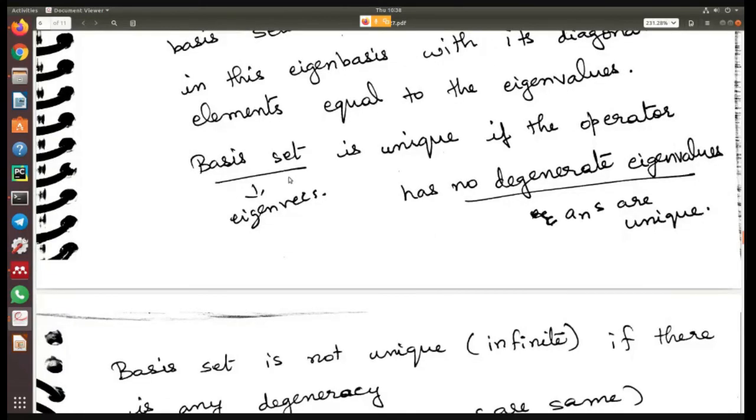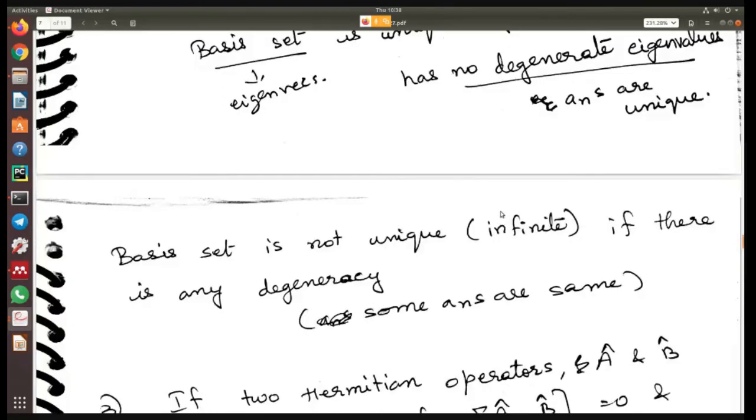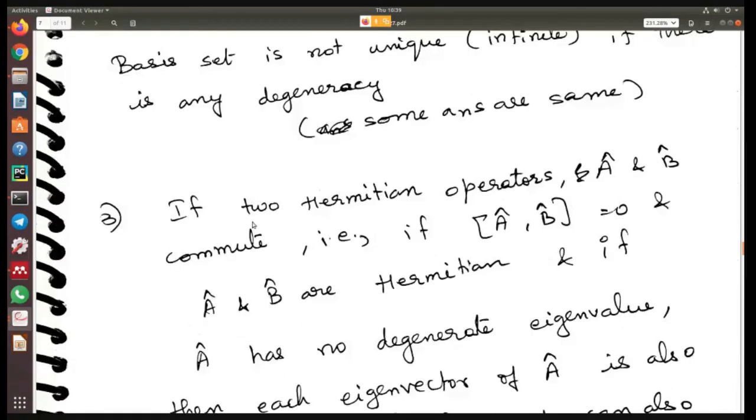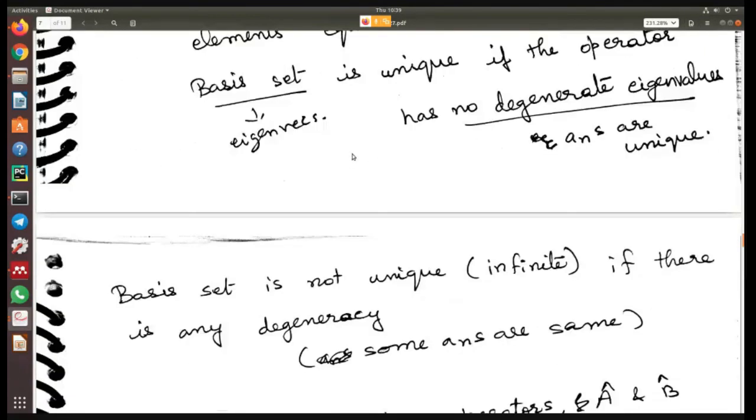So they are saying that the basis set is unique if the operator has no degenerate eigenvalues, and the basis set is not unique if there is any degeneracy. Now, the third theorem. I think you will understand this when you do the problem. I've given you one homework problem, and you will understand this properly when you do it.